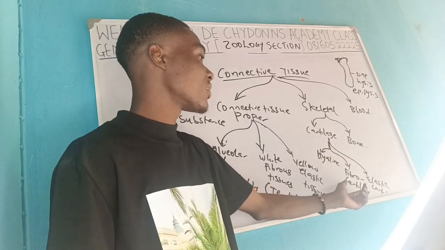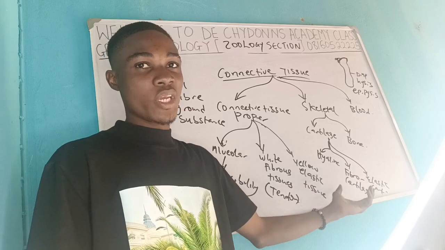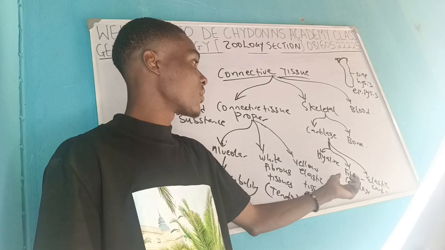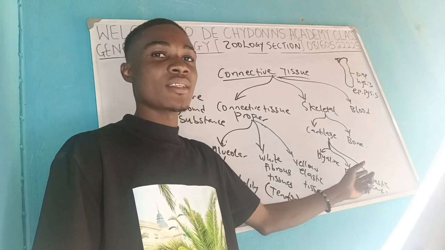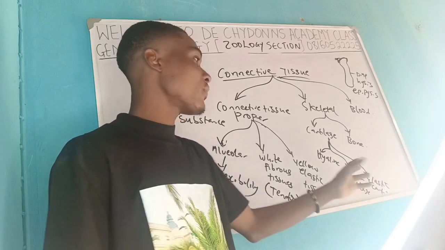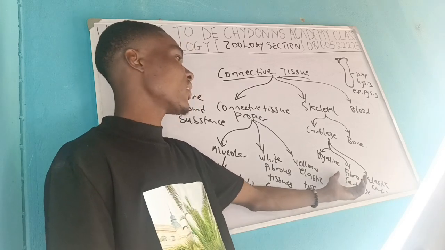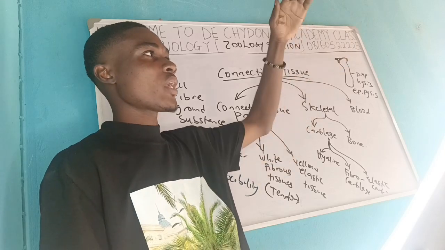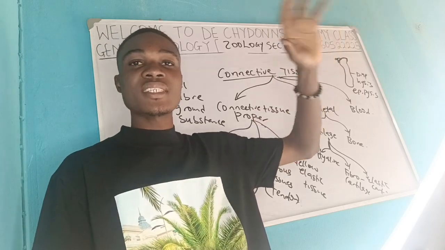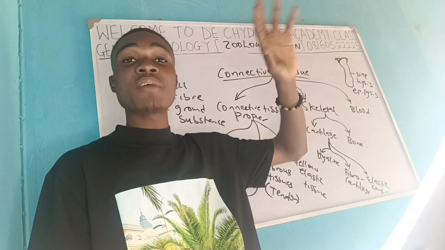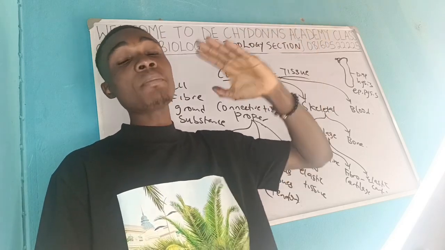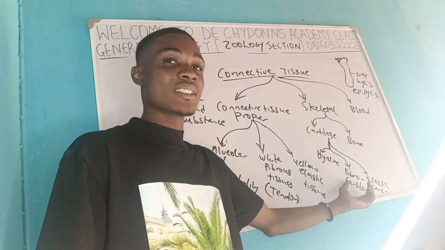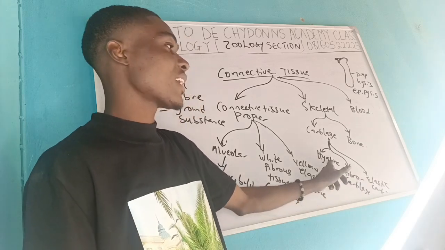So coming to the fibrocartilage, they are flexible in a way, they have fibers too, but hyaline is harder than them. So in fibrocartilage, there is little flexibility, even though they have fibers. And where can you see this one? You can see them in the intervertebral disc. We have the vertebrae: the cervical, the thoracic, the lumbar, the sacral. In between each disc, you'll be seeing this cartilage, the fibrocartilage. Remember, hyaline is harder, followed by this one.